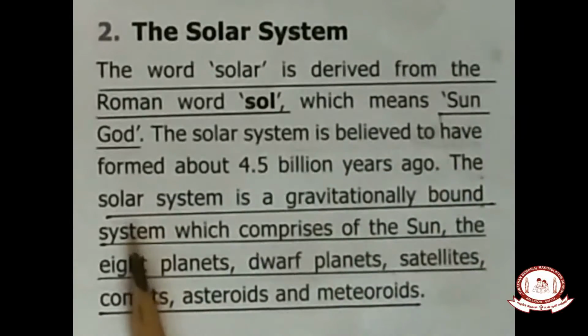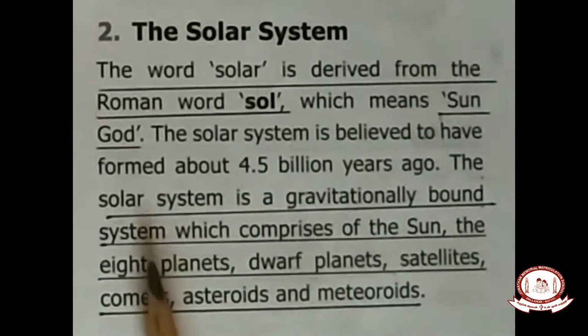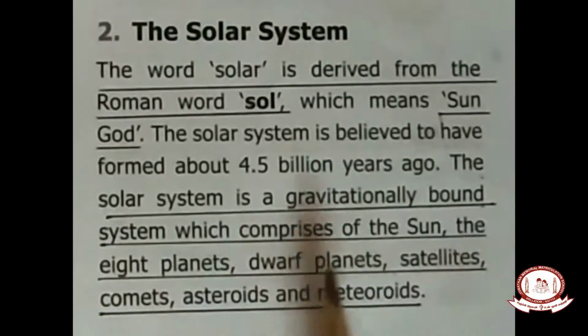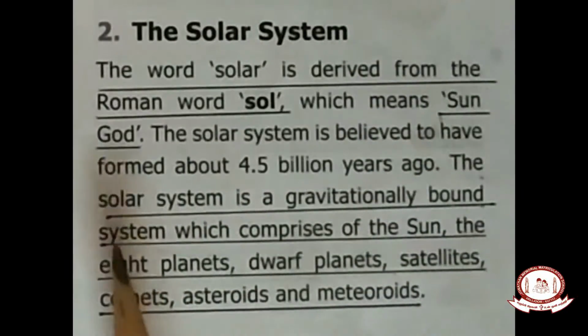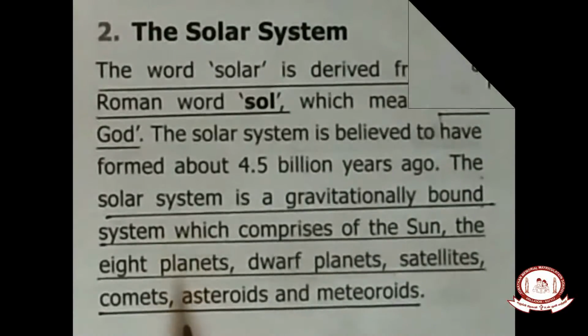Do you understand, children? These are gravitationally bound systems. What is the meaning of gravitationally bound system? The sun is in the middle and all the other planets revolve around the sun, with some force of attraction. That is said to be the gravitationally bound system. Okay, the sun attracts all the planets through some force of attraction. Do you get it, children? So all the celestial bodies are attracted by the sun.